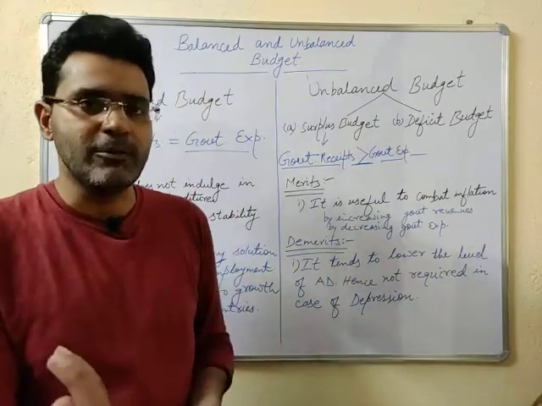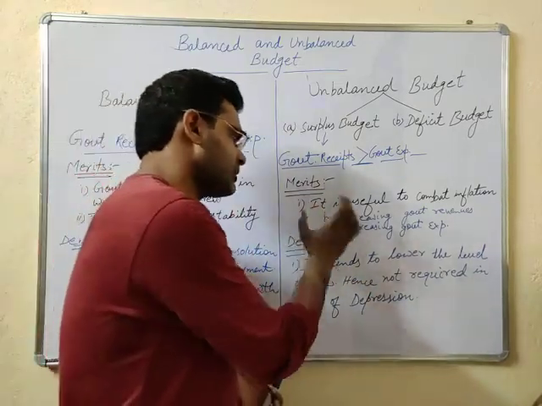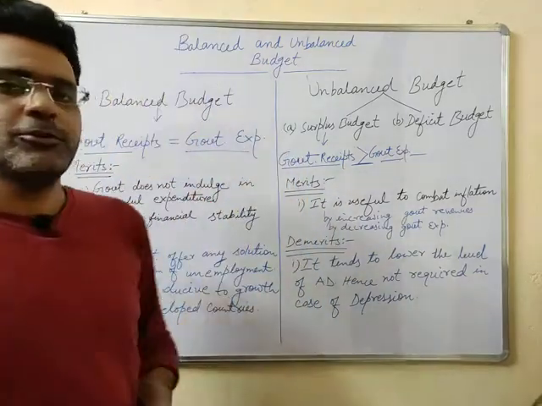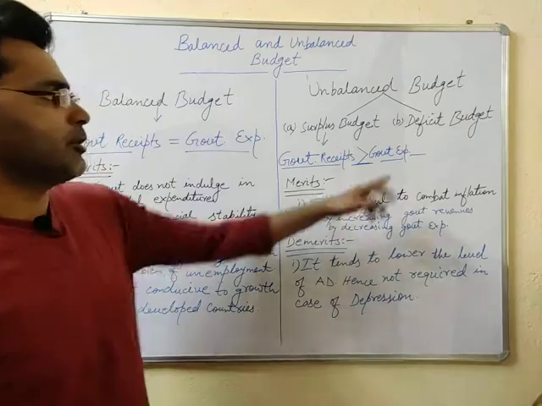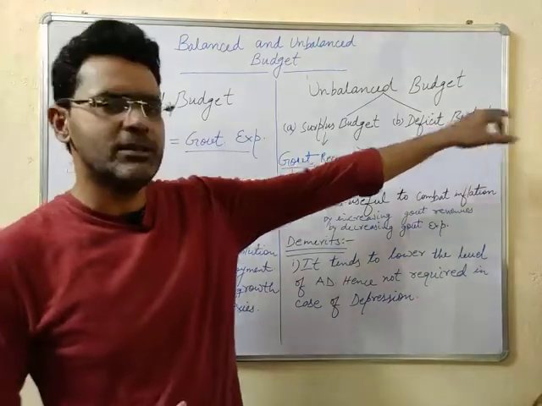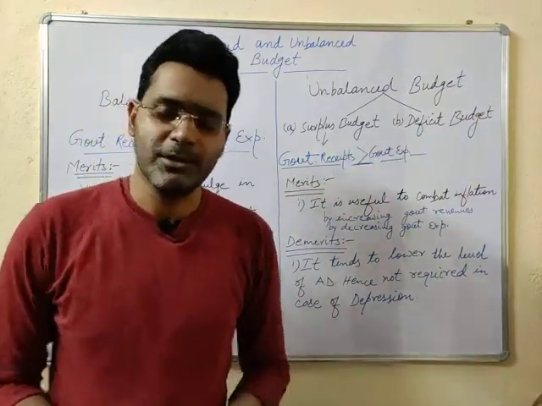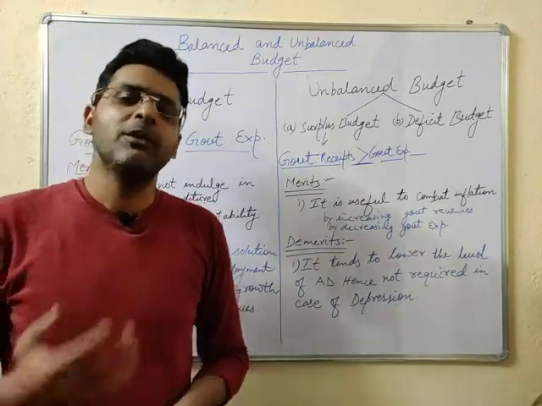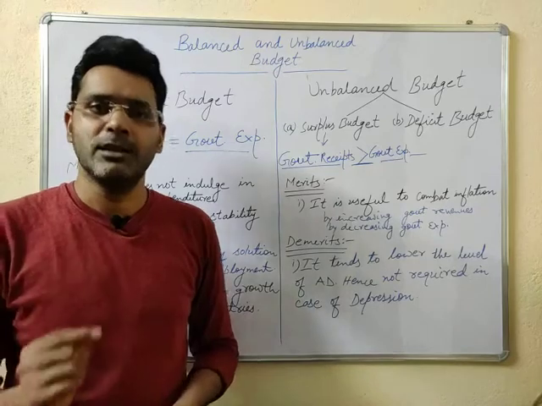So in this type of situation, it is not useful at all. So now you can pause the video to note it down. Then I will tell you about the deficit budget, which is very much required in case of less developed or developing countries like India.